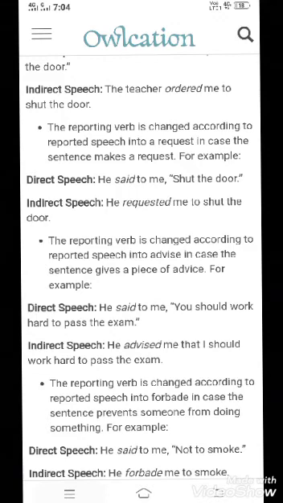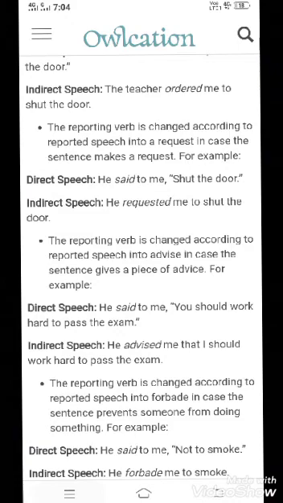He said to me not to smoke. This is the sentence of forbidding. The indirect speech sentence will be, he forbade me to smoke.